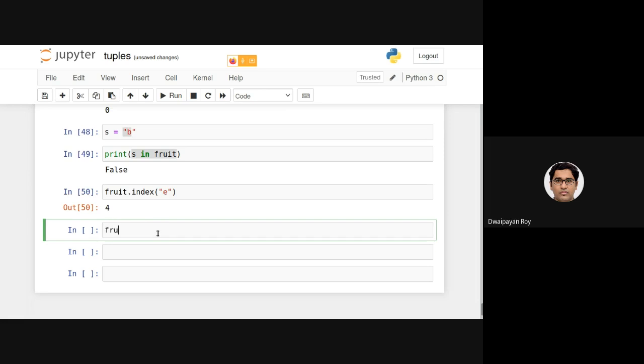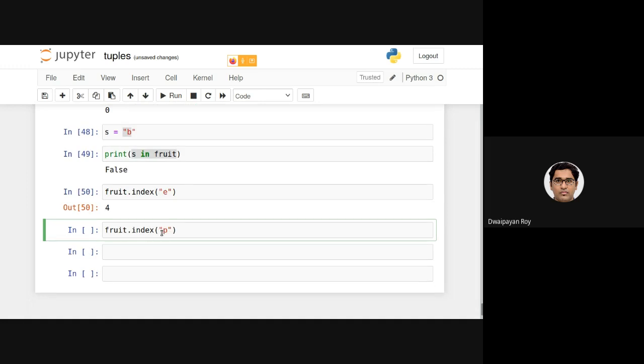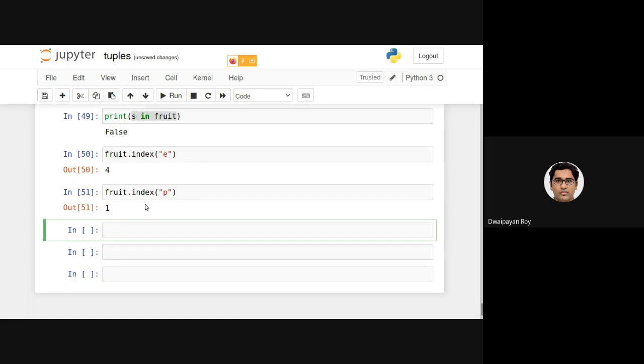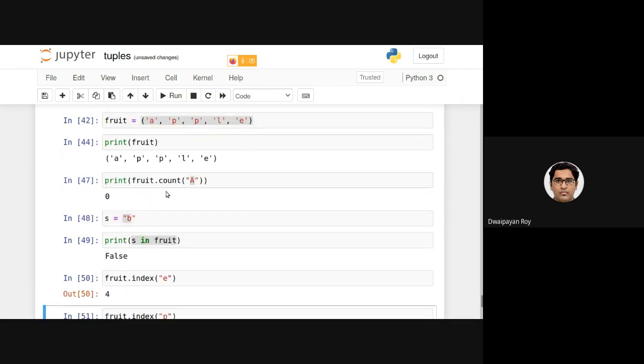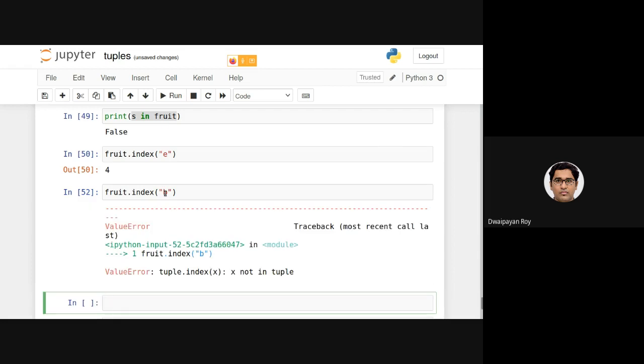Now if I want the location of P, because there are two P's, one in the 1st location and another in the 2nd location, similar to list, it returns the first occurrence of P from the left-hand side. And what if I provide a non-existing element here? Similar to list, it will provide me with an error.